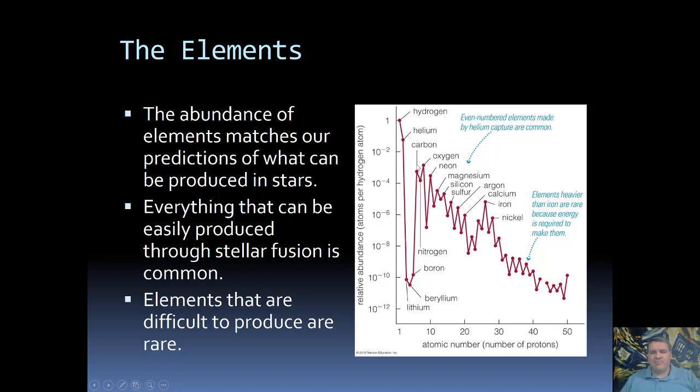But then we get a big jump back up at carbon, nitrogen, and oxygen. When talking about different fusion processes, did we talk about carbon, nitrogen, and oxygen? Yes, absolutely. And we see that carbon, nitrogen, and oxygen are relatively common. Every element that it is easy to get through fusion is relatively common, and the elements that are hard to produce through fusion are relatively rare. This is exactly what we would expect if all of these elements are being produced through nuclear fusion in stars.